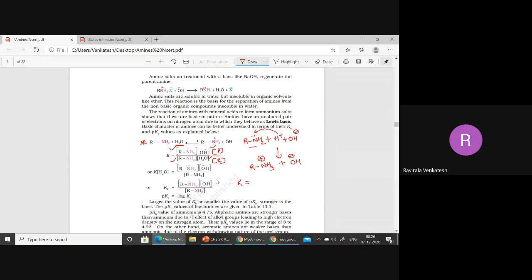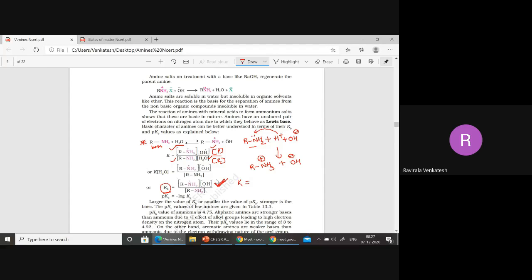So this is a base, and we write this K as Kb here. B stands for base: Kb means the rate constant for the base, while K means rate constant for any substance. Now finally you get something like this for Kb. The rate constant Kb is directly proportional to the OH minus concentration. So the higher the OH minus concentration, the higher the basic character. So Kb is directly proportional to the OH minus concentration.